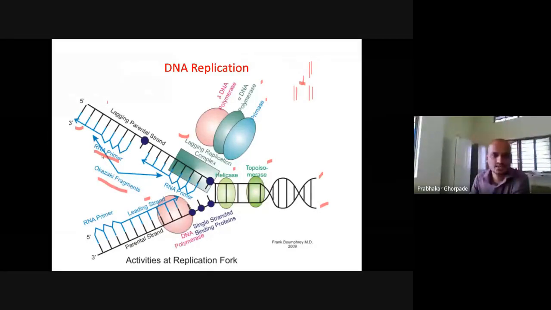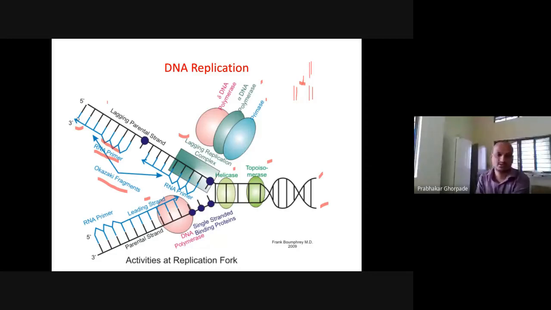So this one is an RNA primer, and on this RNA primer the DNA can be synthesized with the help of DNA polymerase in the lagging strand. Under the leading strand we have this RNA primer, and on this RNA primer the leading strand is made. It is called a leading strand because DNA is synthesized continuously. That is why it is called a leading strand.